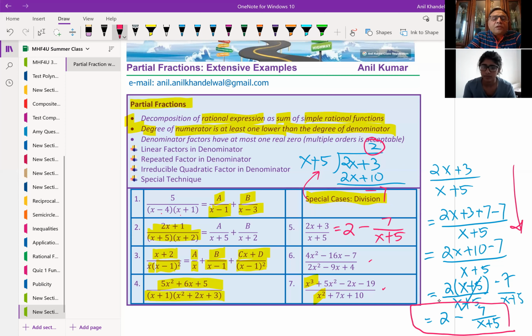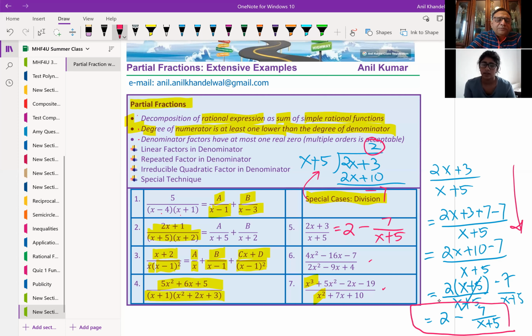So can you please read these 3 points once again? Yes. So decomposition of rational expression as sum of simple rational functions. The degree of the numerator is at least one lower than the degree of the denominator. And the denominator factors have at most one real zero, and multiple orders is acceptable.